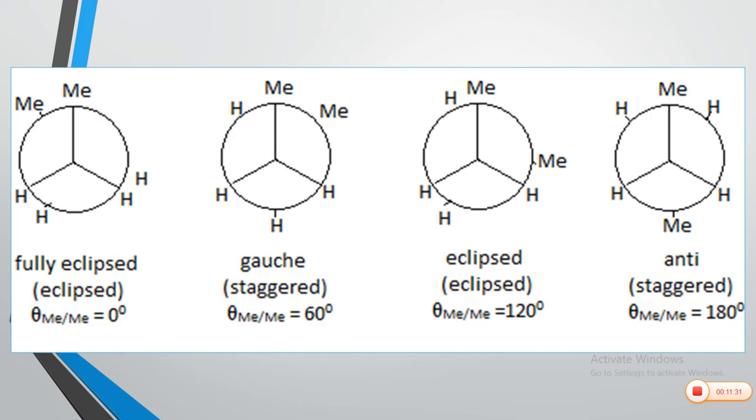In short, you have geometrical isomers, you have optical isomers, and these are called as conformational isomers. Geometrical isomers are result of double bond or rigid ring system. Then optical isomerism is related to chirality in the molecule, and conformational isomerism is result of rotation across a carbon-carbon single bond in an organic compound.